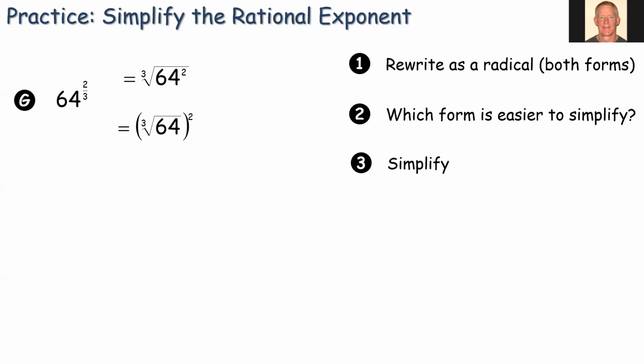I like to stay with small numbers. So let's do the 2nd form, where we find the cube root of 64 first and then square it. Well, it turns out 64 is a perfect cube. If we look at our sheet of perfect squares and cubes and fourths, the cube root of 64 is 4. Now we square that and we get 16.